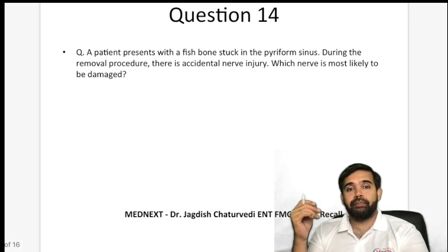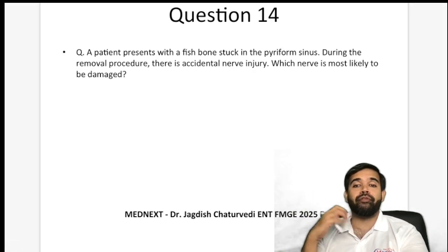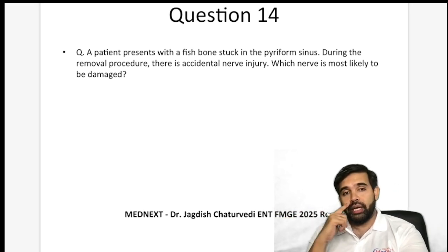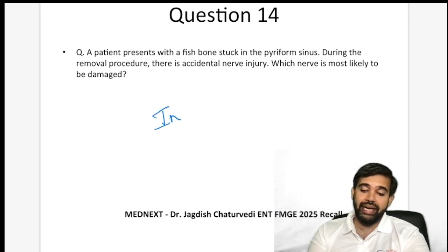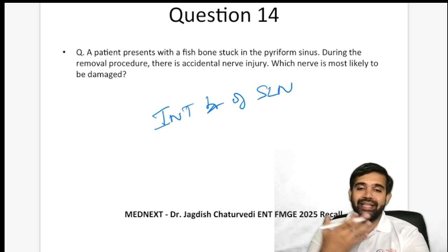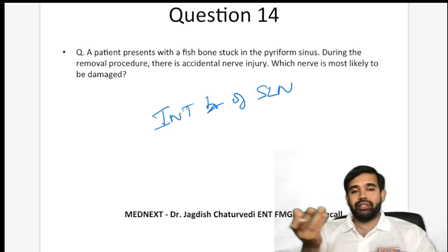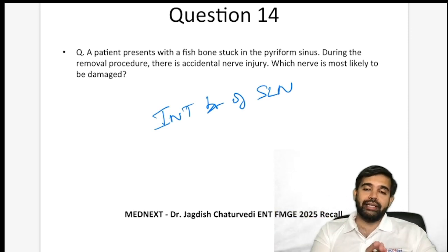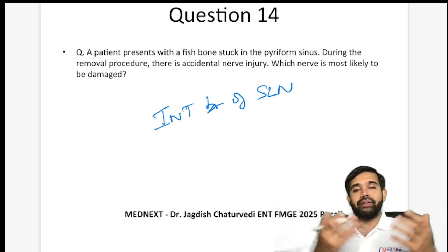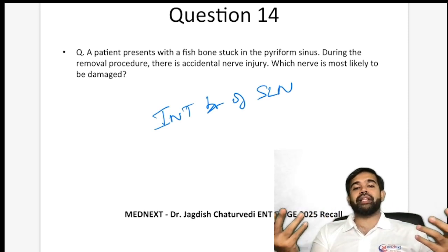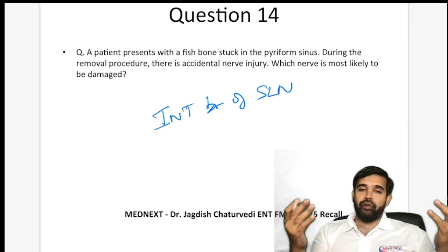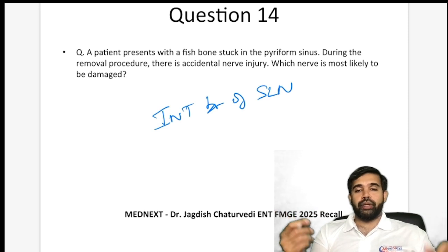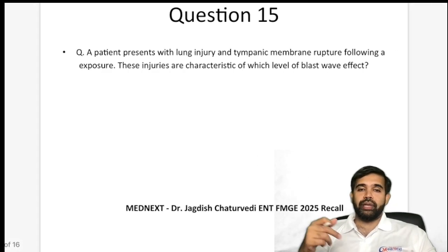Okay. A patient presents with a fish bone stuck in the piriform sinus or food pouch. During removal, accidental nerve injury. Here they are trying to ask you about the internal branch of the superior laryngeal nerve, the one that supplies sensory supply. Instead of asking what supplies the sensory part of the inner larynx, instead of saying internal branch, they try to make a clinical case because everything is application based nowadays. They're asking: fish bone is stuck in the piriform sinus, during removal of the procedure, which nerve is injured? Internal branch of superior laryngeal nerve.